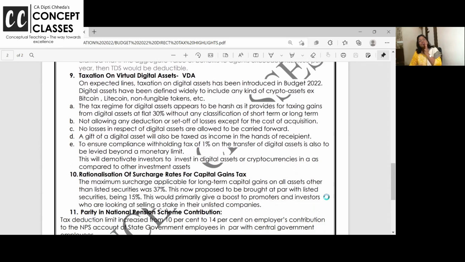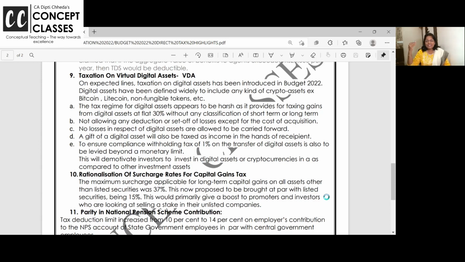Before the budget speech, 1 week before also, Nirmala Sitharaman talked about cryptocurrency and Bitcoin and all this. Yes? So now, budget 22 says VDA, you should know, virtual digital asset. Separately, just read now. I can't start that extra explanation. This is just for budget highlights.